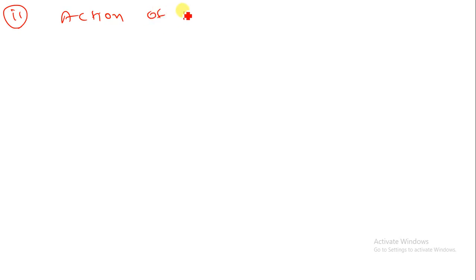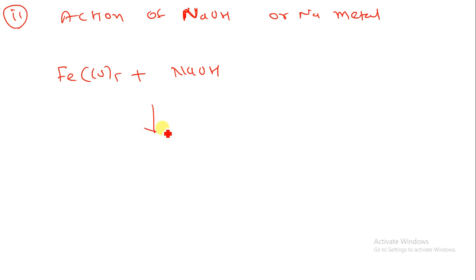Action of NaOH, or Na metal, sodium metal or sodium hydroxide. So formation of carbonate anion. Aqueous or alcoholic solution of NaOH reacts with the Fe(CO)5 to form a carbonate anion. Let us take example over here. Suppose if we are having Fe(CO)5, when we are reacting with the NaOH, what will happen over here?